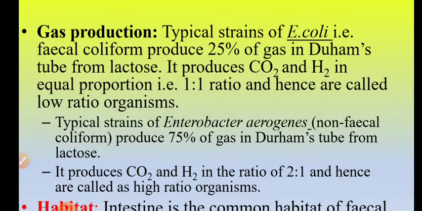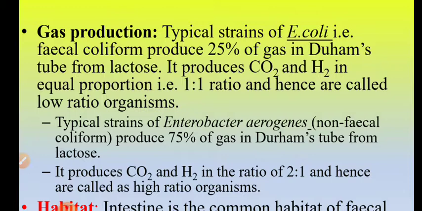When the organism is grown in the presence of the sugar lactose, it ferments lactose with the production of acid and gas. But how much gas is produced? Only 25% of gas. That too, it produces CO2 and hydrogen gas in equal proportion, a 1:1 ratio, and hence it is called a low ratio organism. It is called a low ratio organism because it produces CO2 and H2 gas in the proportion of 1:1 and it produces only 25% of gas.